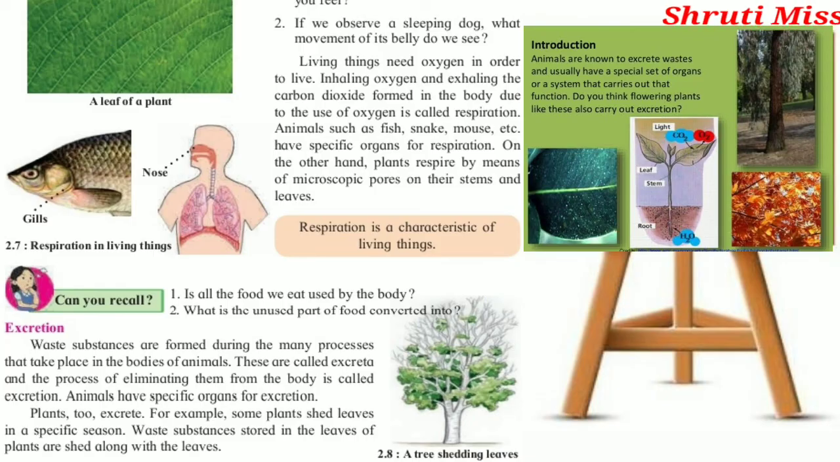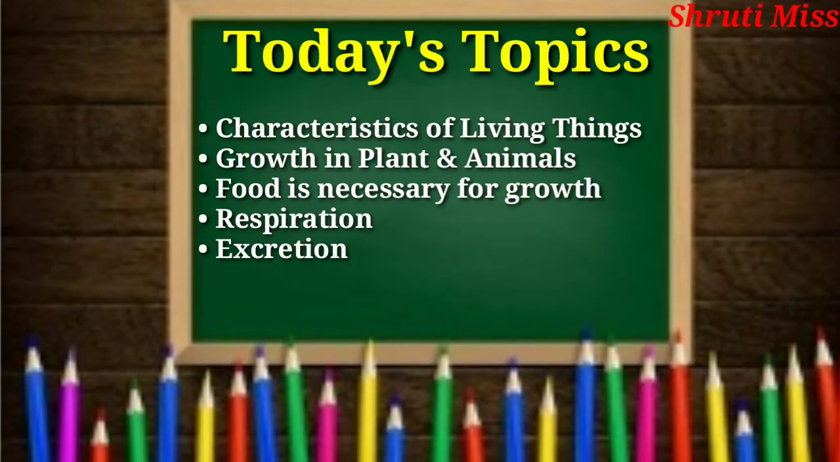So today's portion is, we have completed characteristics of living things, then growth in plants and humans, and the next point is food is necessary for growth, then respiration, and the last one is excretion. So if you have any doubt, then ask me in the comment box and complete this chapter.